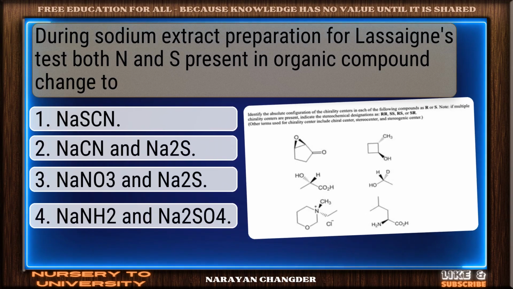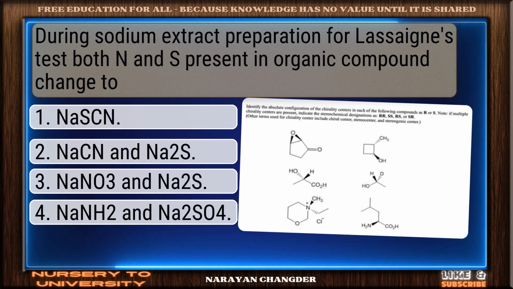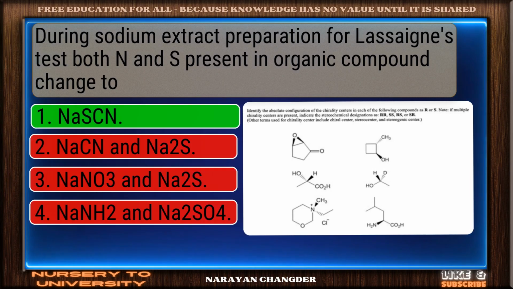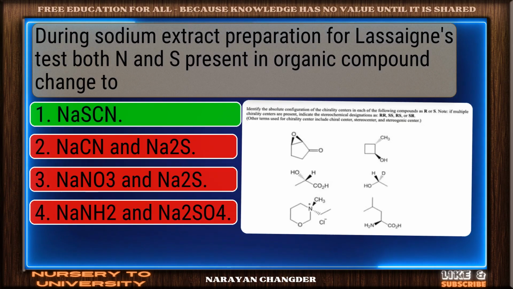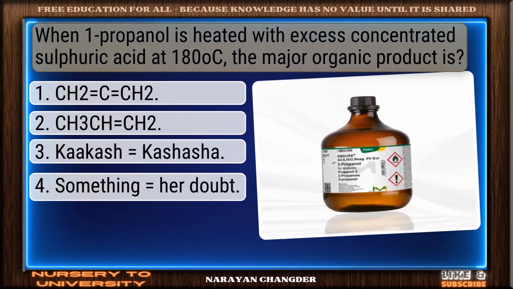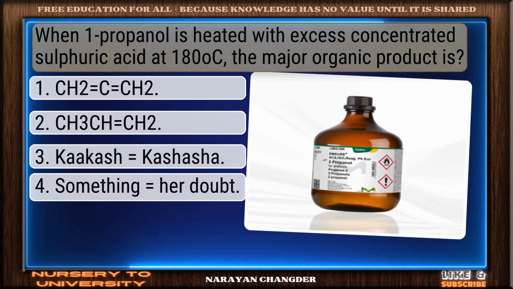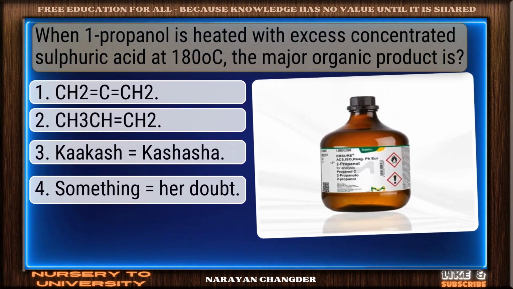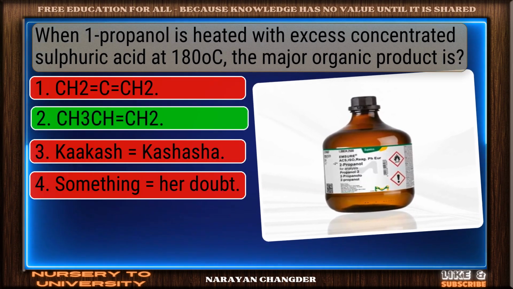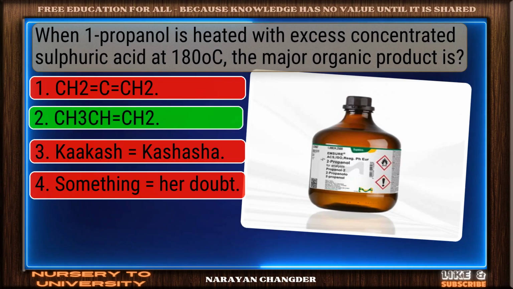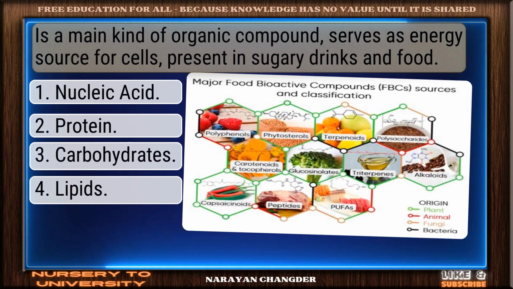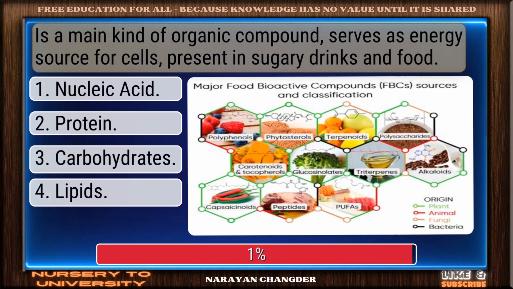During sodium extract preparation for Lassaigne's test, both N and S present in the organic compound change to... Nice selection. NaSCN is the correct and valid answer. When 1-propanol is heated with excess concentrated sulfuric acid, the major organic product is... Well done. CH3CH=CH2 is the right choice. Is a main kind of organic compound, serves as an energy source for cells, present in sugary drinks and food.